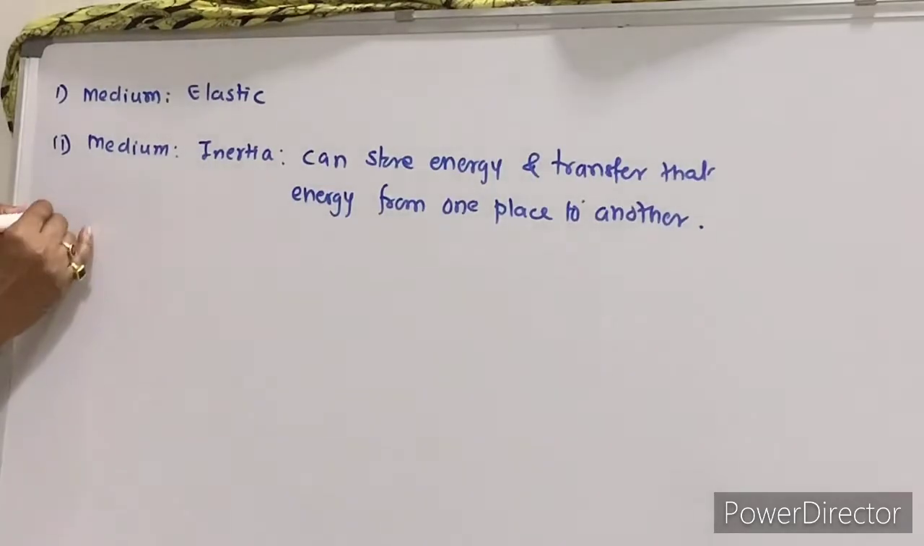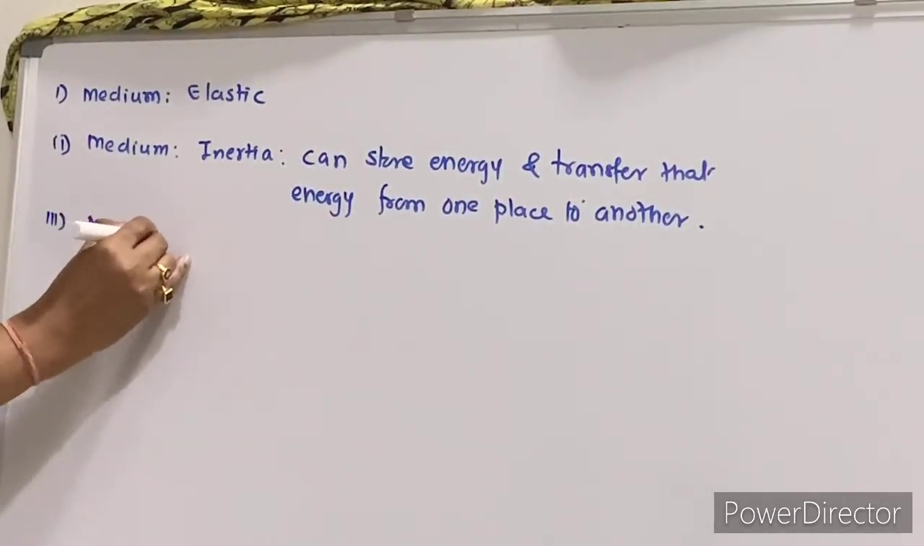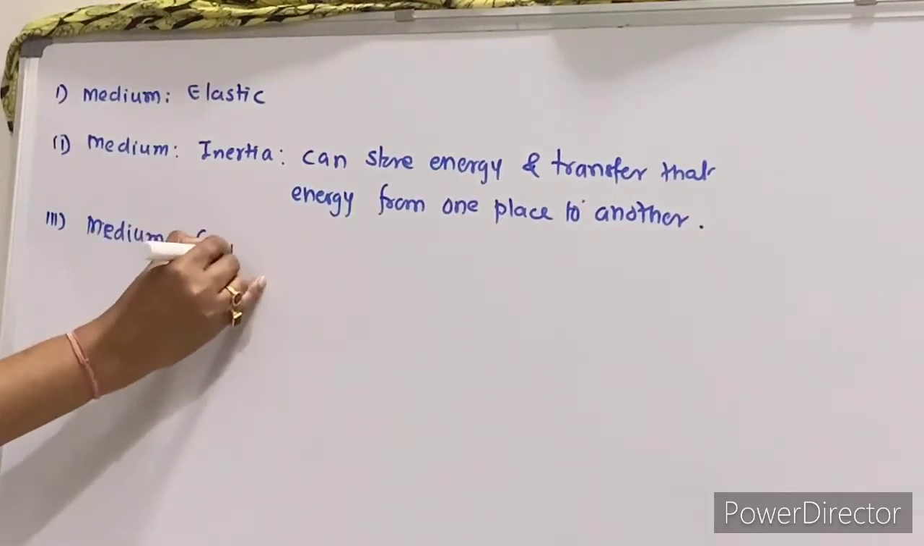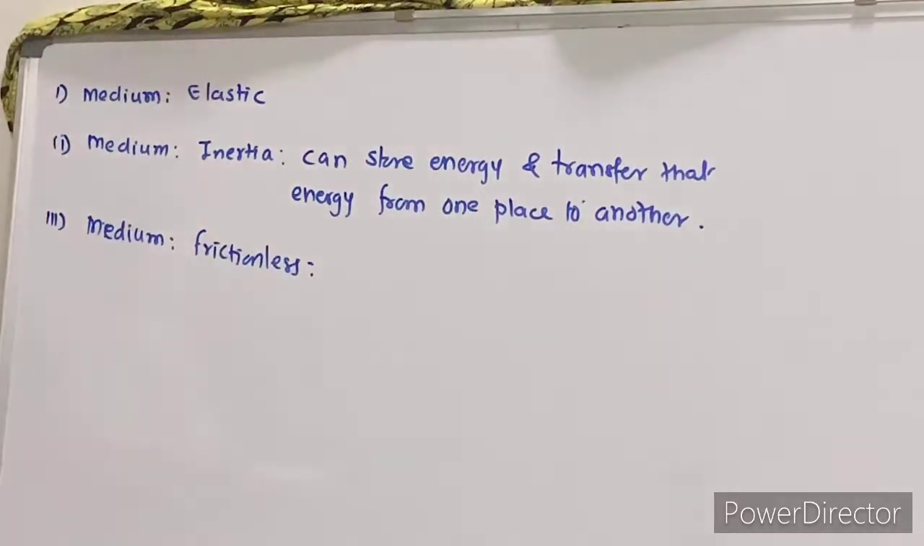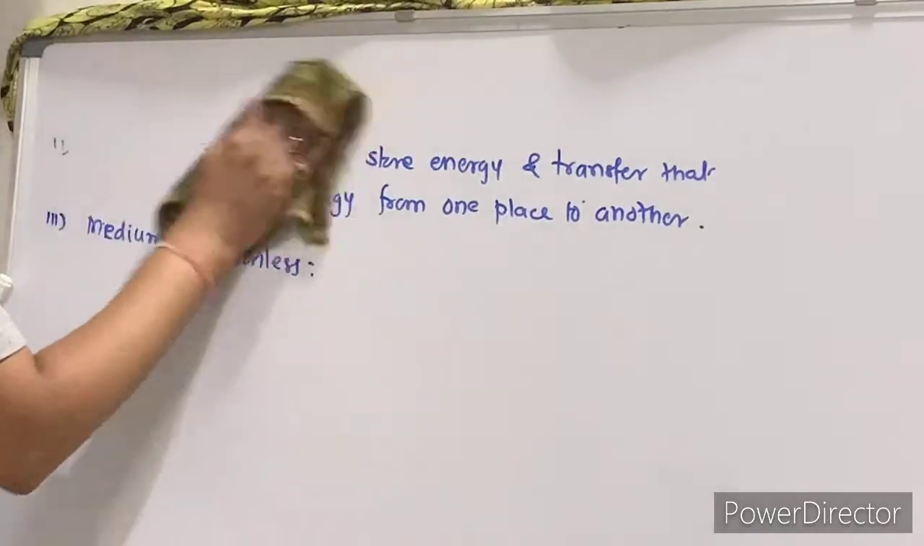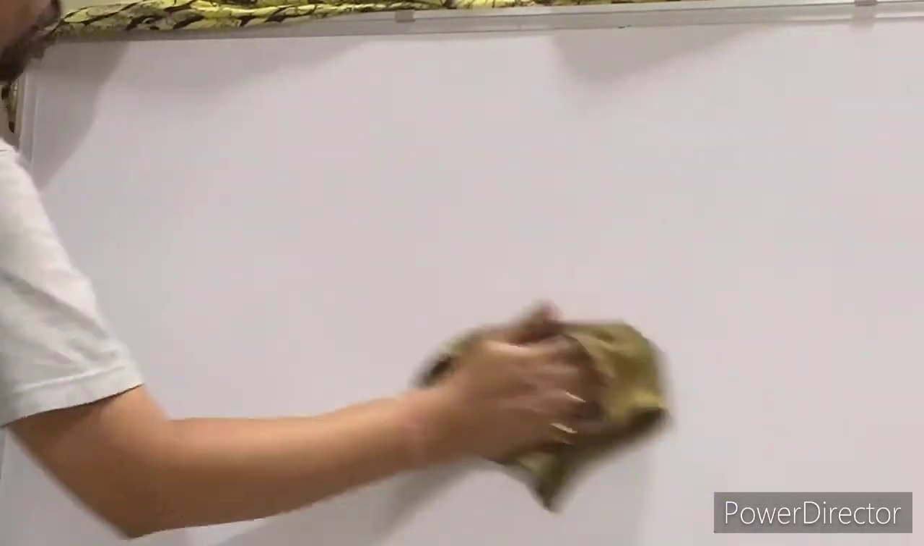And third, a very important point, the medium must be frictionless. The less the friction, the less energy is wasted against that friction and the maximum energy is delivered. So these are the three requisites for a medium. The first property is elasticity, the second is inertia, and the third is friction. These points are very, very important.